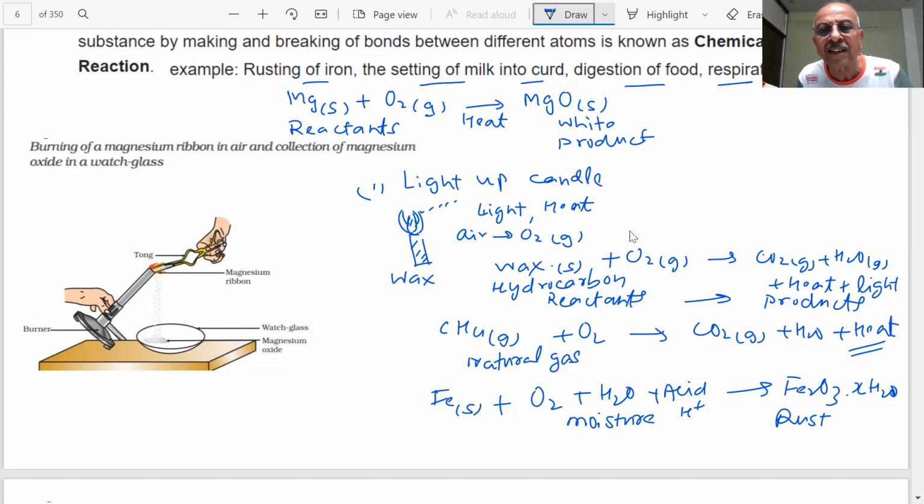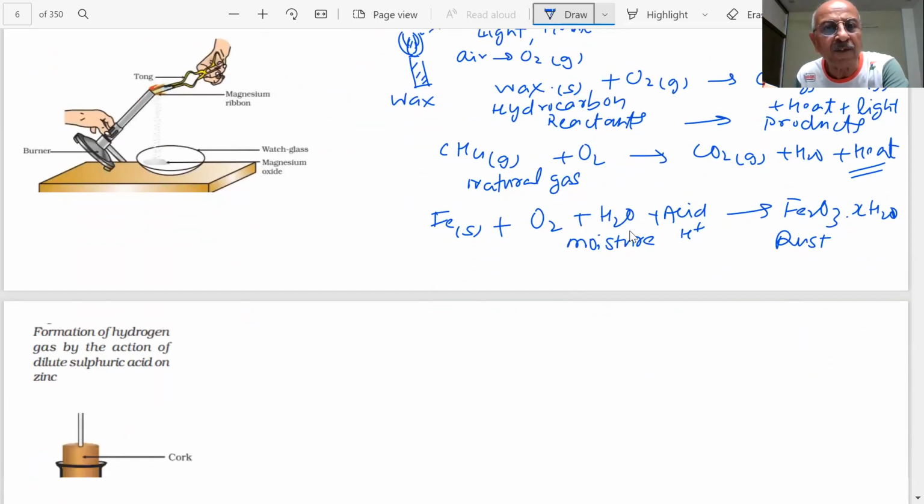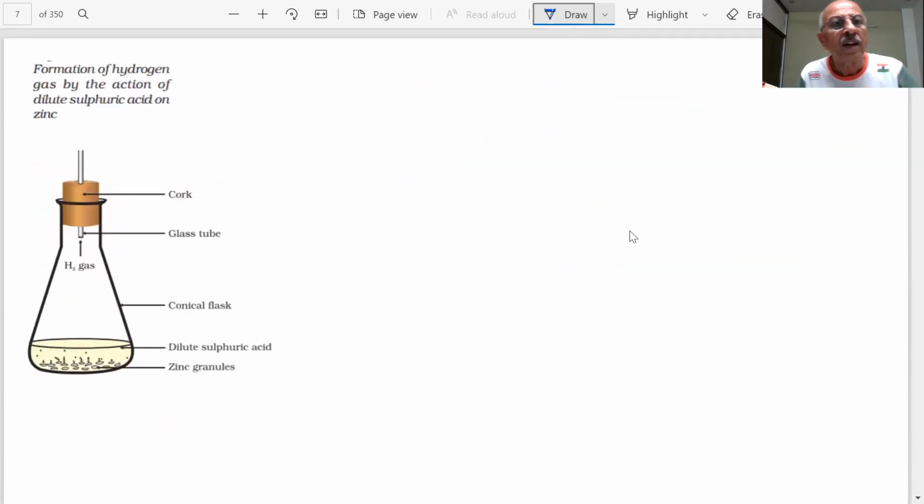So these are all examples of chemical reactions. More, let us see: formation of hydrogen gas by the action of dilute sulfuric acid. Students, you can take a beaker. This is a conical flask which you can take in the chemistry lab. In this, you have added some zinc granules, some pieces of zinc. From the top of it, you see this is a cork, this is a tube. Students, you add in this dilute sulfuric acid.